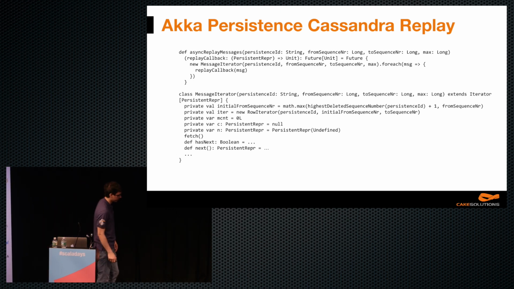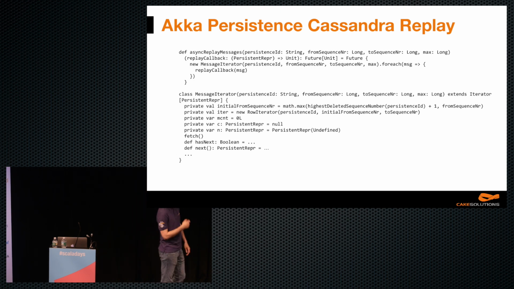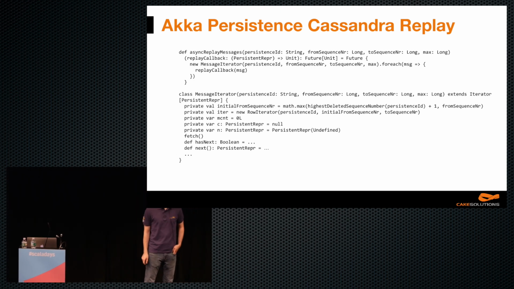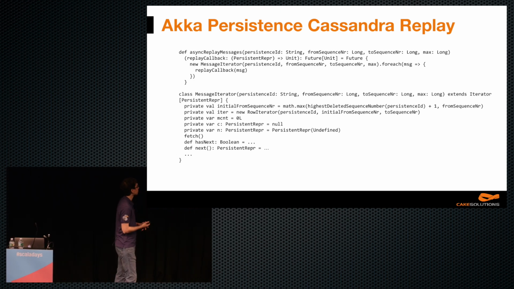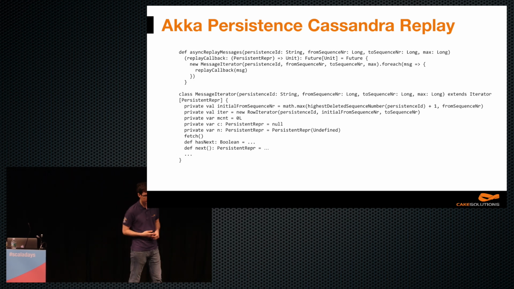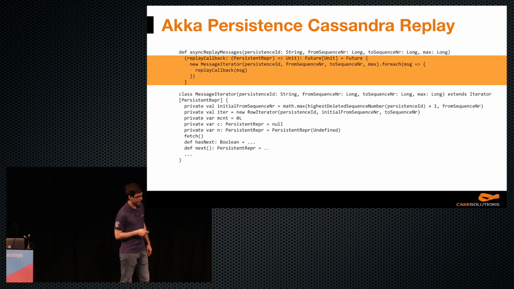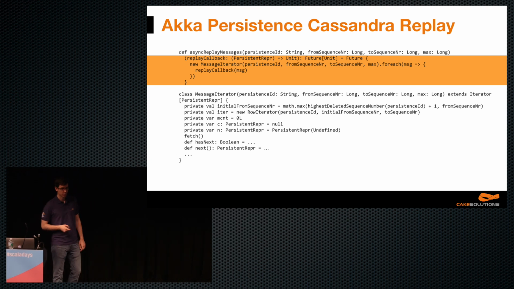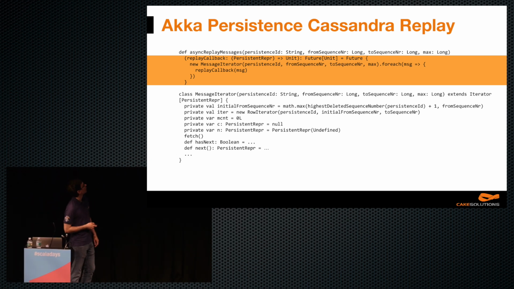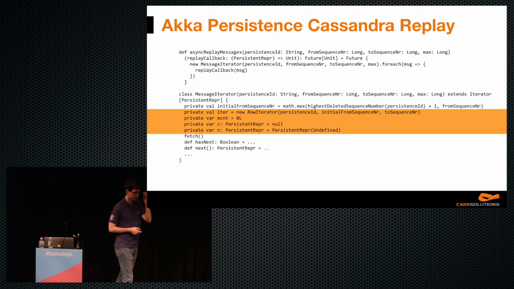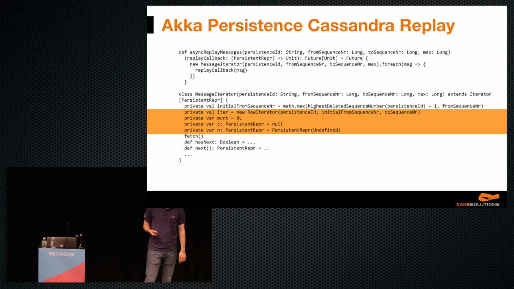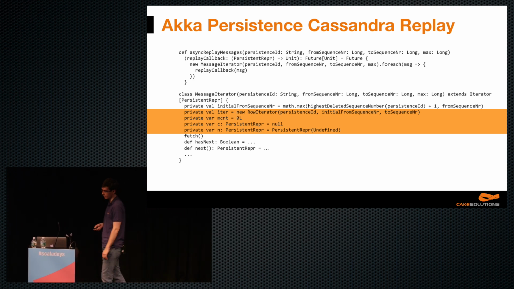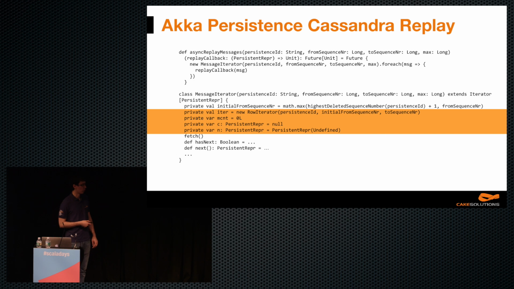One of the most important features of Akka Persistence Cassandra is replay. So we need to replay all events for a single actor and reconstruct its state. This is the original implementation. Firstly, it just wrapped a blocking call in a future. And secondly, it used this notion of iterators, which used a lot of vars and nulls, which is not really ideal functional code. On the other hand, it was pretty low level, and it was actually really performant on a single thread.